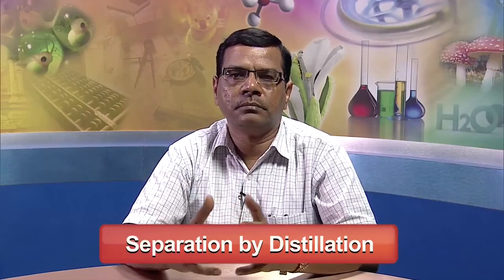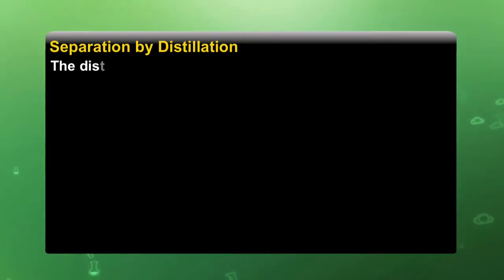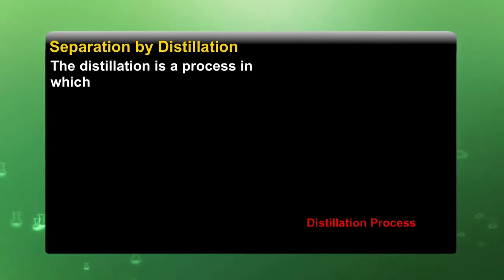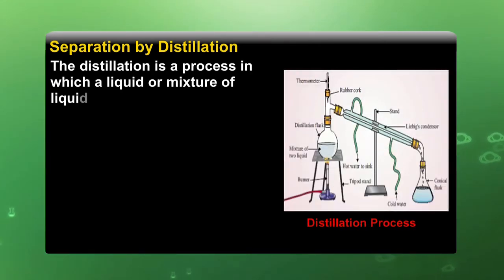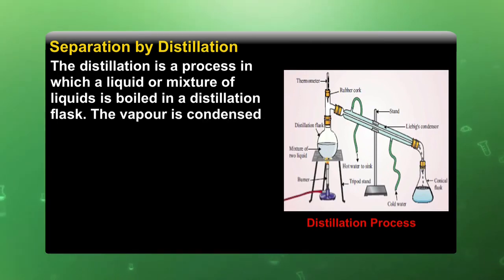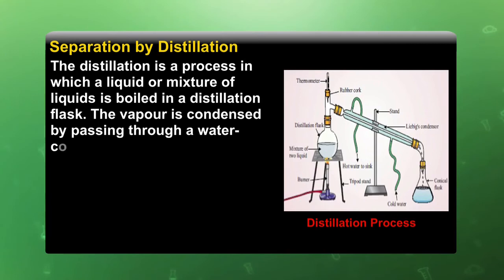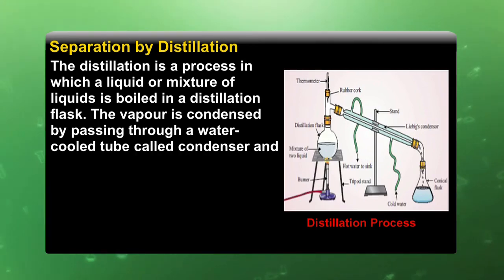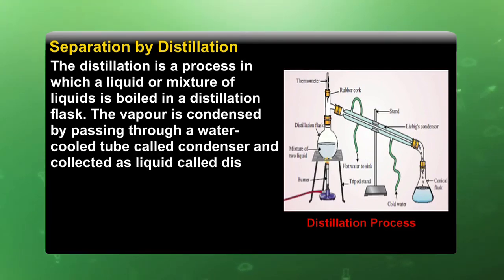Separation by distillation. This is the most advanced and most technical method we generally use to separate two components, and this method is known as distillation. Distillation is a process in which a liquid or mixture of liquids is boiled in a distillation flask. The vapor is condensed by passing through a water-cooled tube called a condenser and collected as a liquid called the distillate.